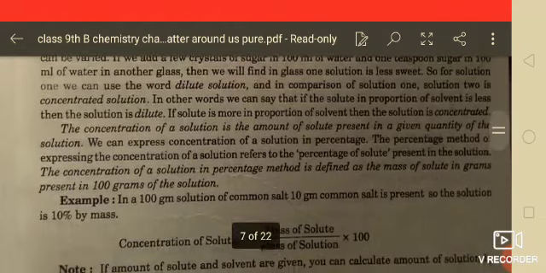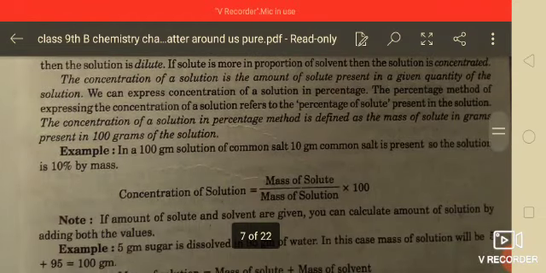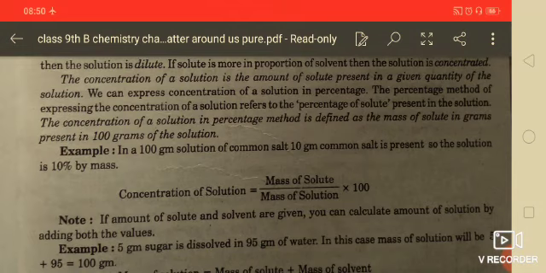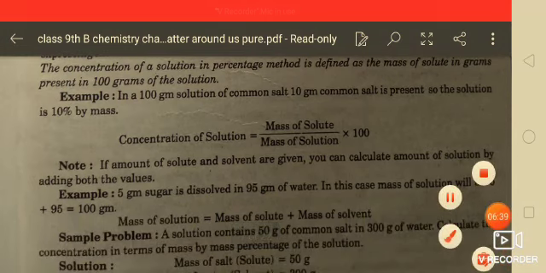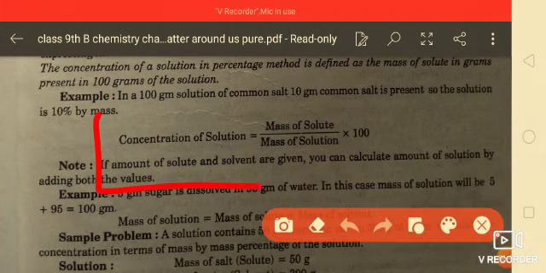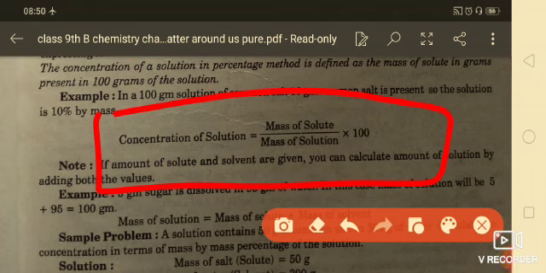Students, how will you calculate the concentration of a solution? It is very important. Suppose that in 100 gram of solution the salt is 10 gram, then how will you calculate the concentration? Concentration is determined by this formula: mass of solute upon mass of solution into 100.